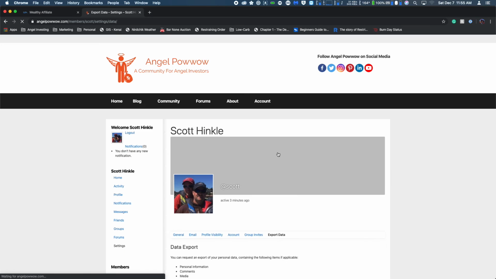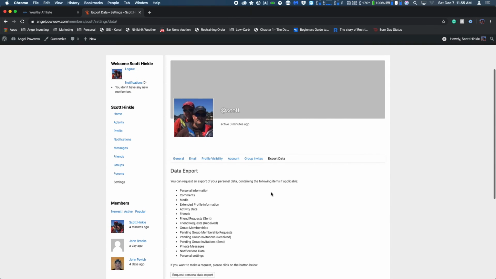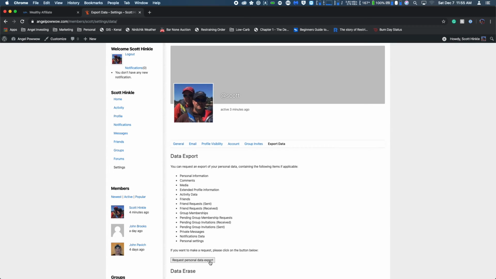Last but not least is export data. If for some reason you want a list of everything, your group membership requests, your personal settings, your personal information, comments you've made, whatever, you can come in here and make a personal data export. And that will give you everything you need.